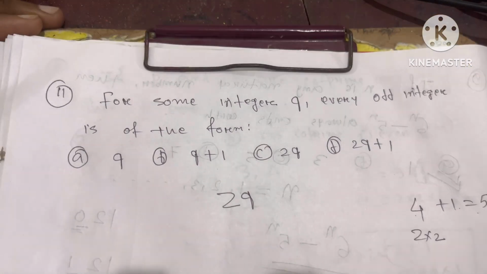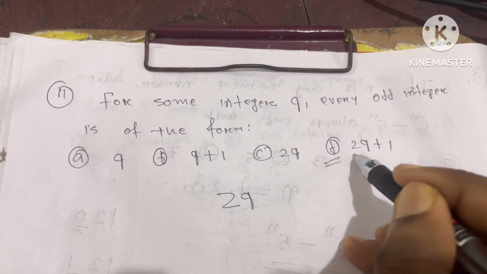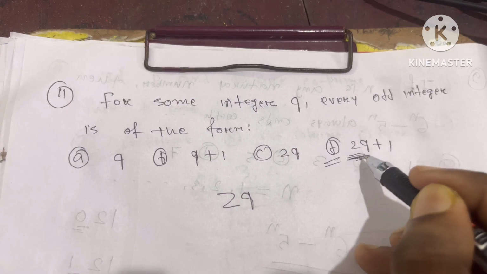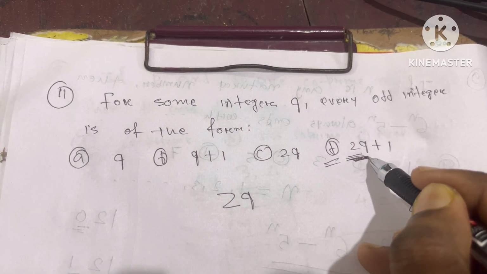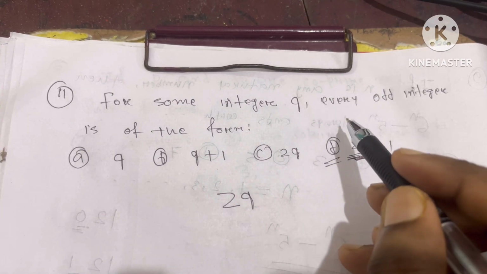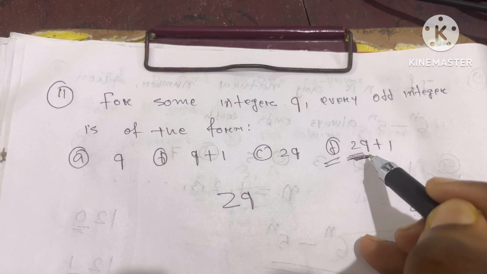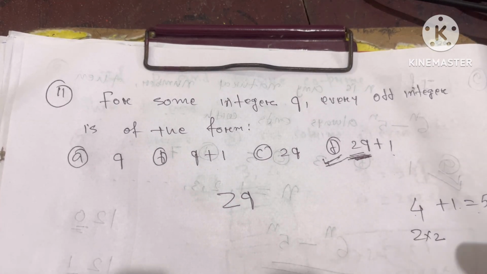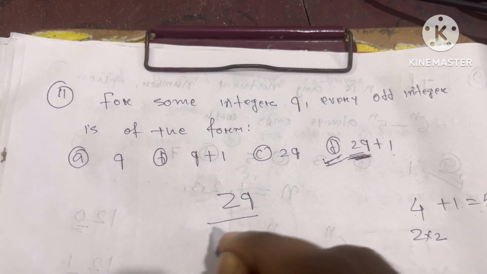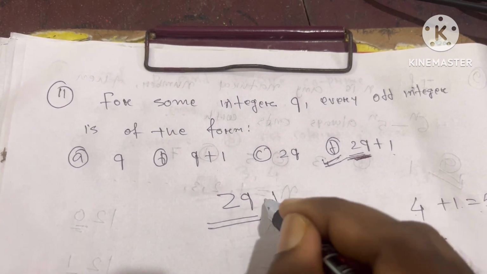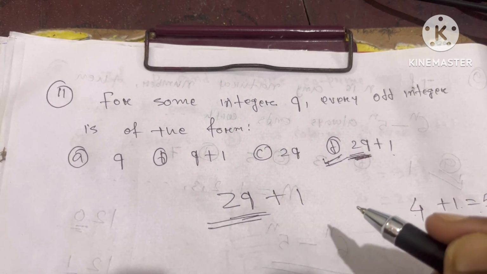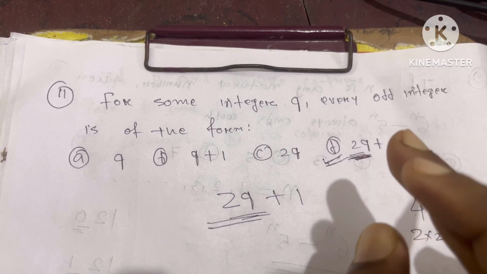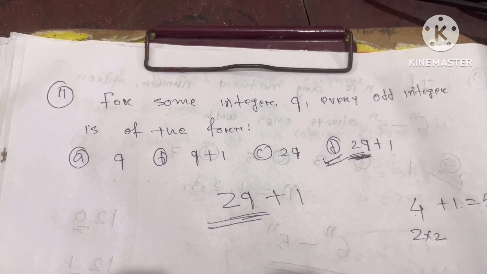So that's why option D is correct, because 2q is an even number. This is the form of even numbers. For any even number, for some integer q, we can write the 2q form. So if you add 1 to 2q, you'll always get an odd number. That's why option D is correct. An even number is of the form 2q and an odd number will be of the form 2q plus 1. Why? Because if you add 1 to any even number, you'll always get an odd number.